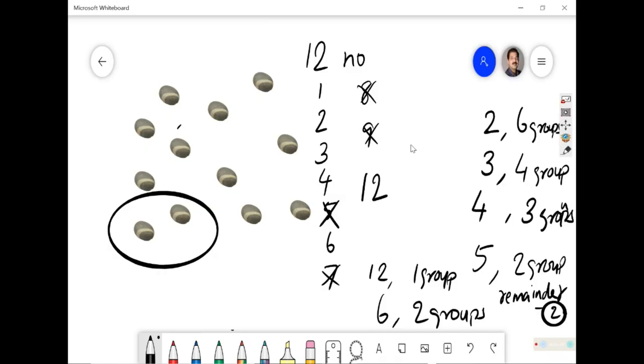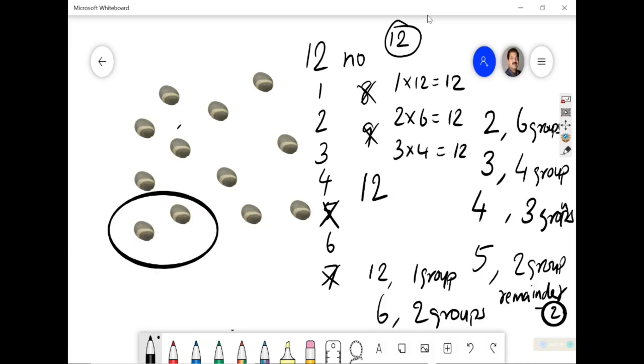That means what we understood from this, when we studied the multiplication table: 1 into 12 is 12, 2 into 6 is 12, 3 into 4 is 12, 4 into 3 is 12, 6 into 2 is 12, 12 into 1 is 12.